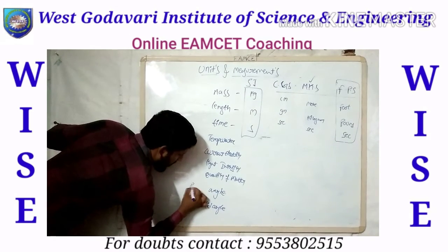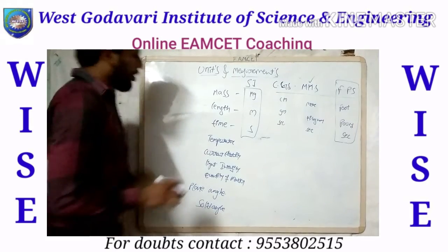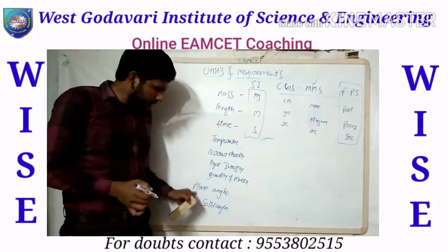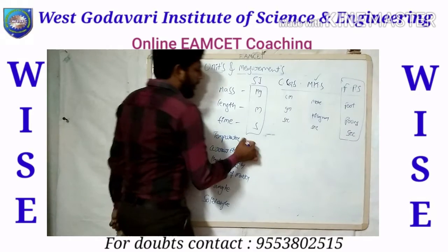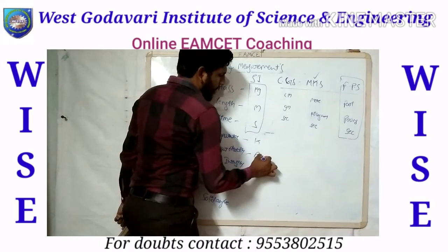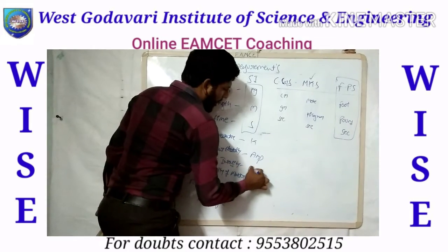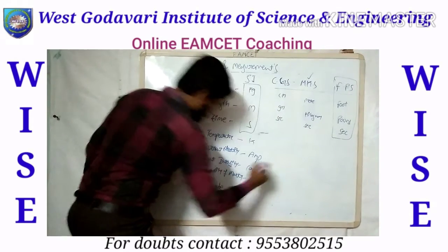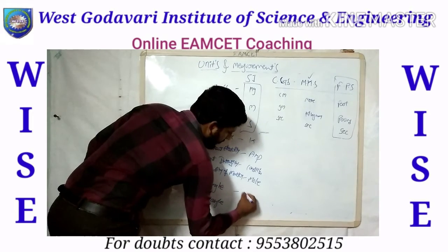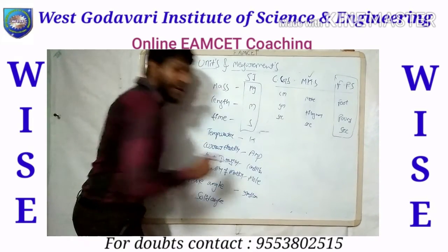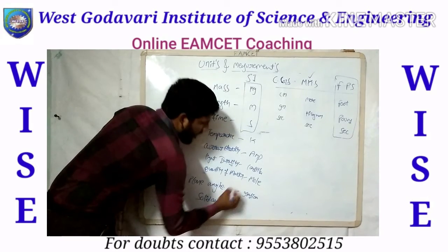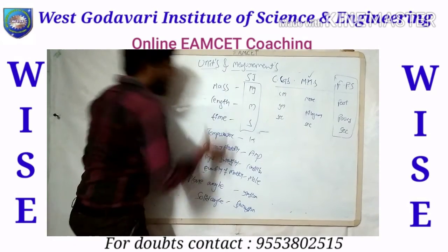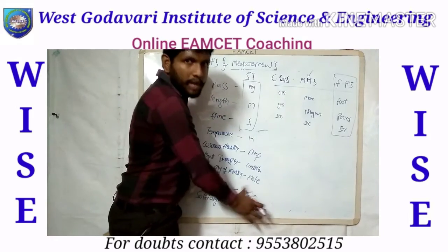In total, nine quantities are there: these seven are primary and these two are supplementary quantities. Their units: temperature kelvin (K), current electricity amperes, light intensity candela, quantity of matter moles, plane angle radians, not radius, it's radians, and solid angle steradians. These are the basic primary quantities and the basic primary units.